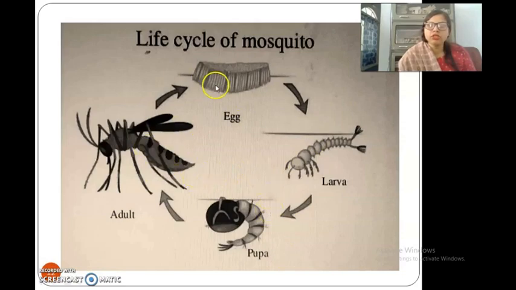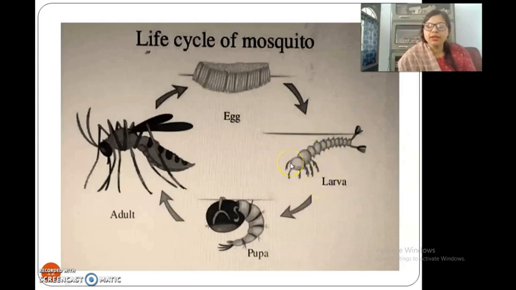In the egg stage, they live 1 to 2 days. After that, if the environment is good for them, they convert to larva. In the larva form, they stay the longest, 5 to 7 days.